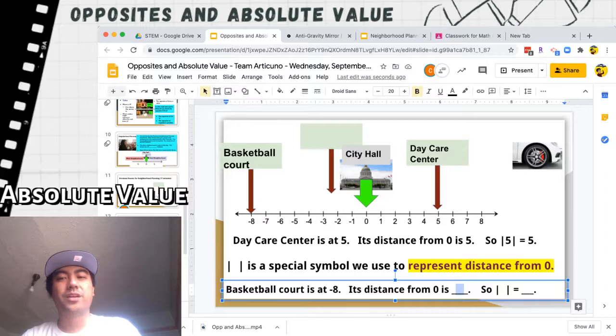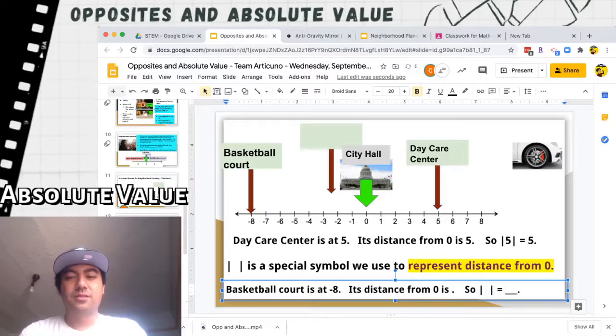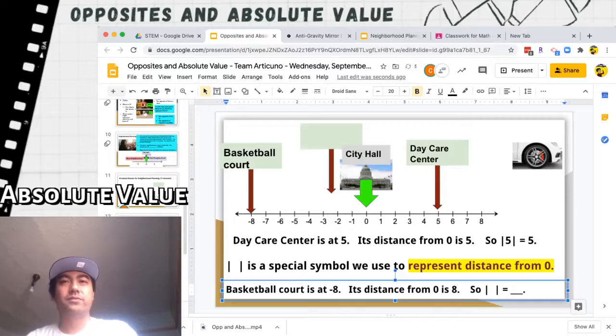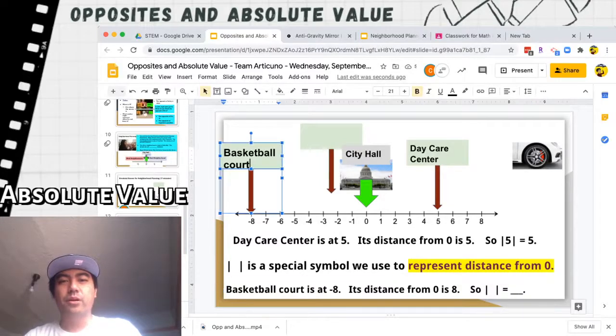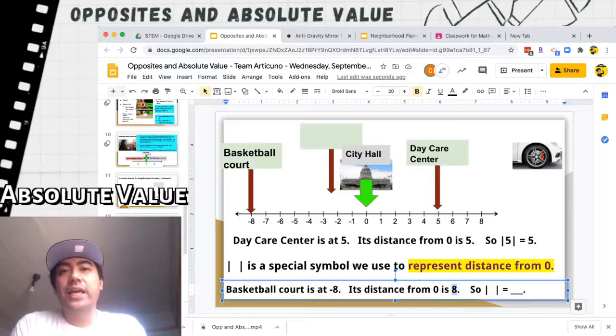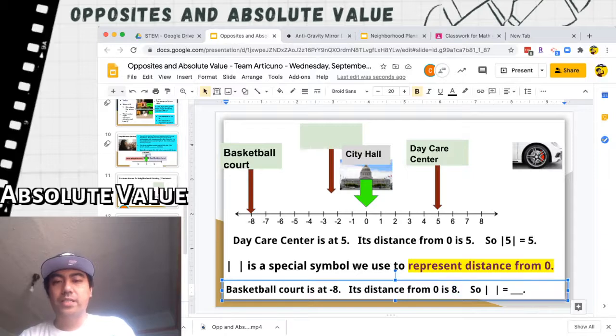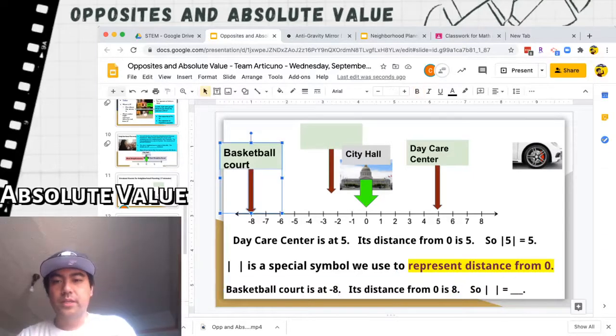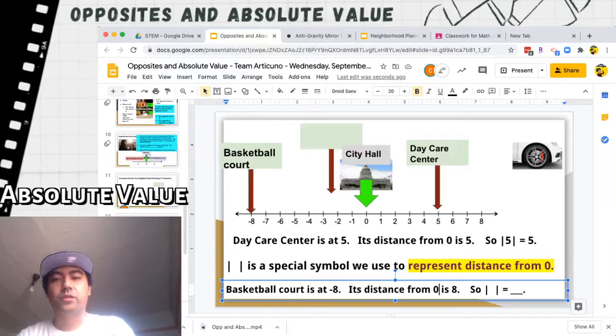Now, whenever we talk about distance, distance is always going to be positive. Okay? If this basketball court's at -8, we're always just going to say, hey, the distance is 8. You're never going to tell your friend that, oh hey, we're -3 miles away, or we're -2 blocks apart. Don't use negatives for distance. So if you have a basketball court at -8, then the distance from 0 is going to be 8.